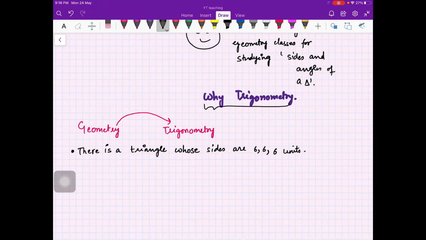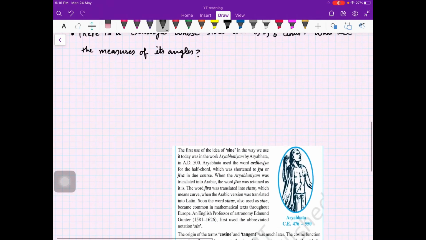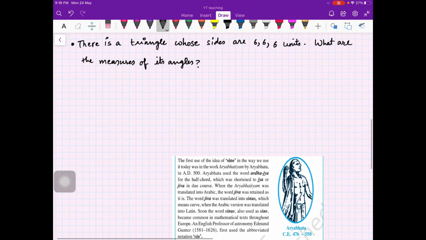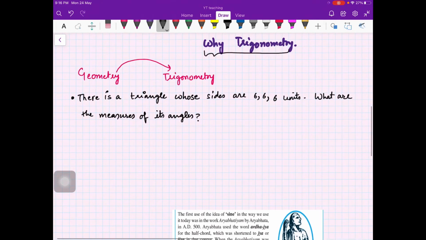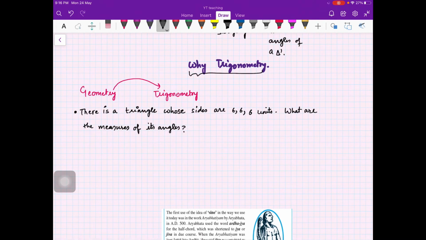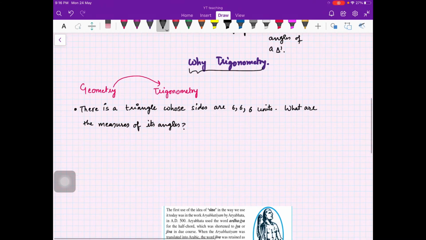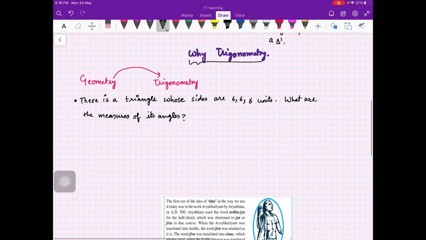So I am asking you, what are the measures of its angles? Okay, so this is my question to you. I will give you maybe 30 seconds to think about it. So use your geometry information, sorry, not trigonometry information. Use your geometry information and try to answer this question. Can you do that? Right. So you have 30 seconds to think about it. You can write in the comment box, and then later on you can check whether you were giving a right answer or not. It's very easy, right?